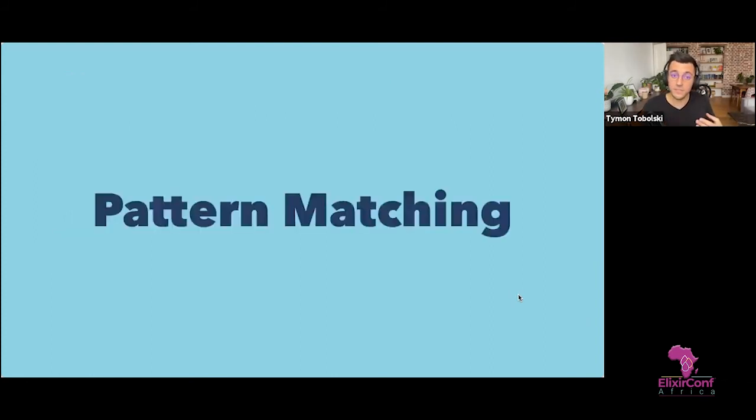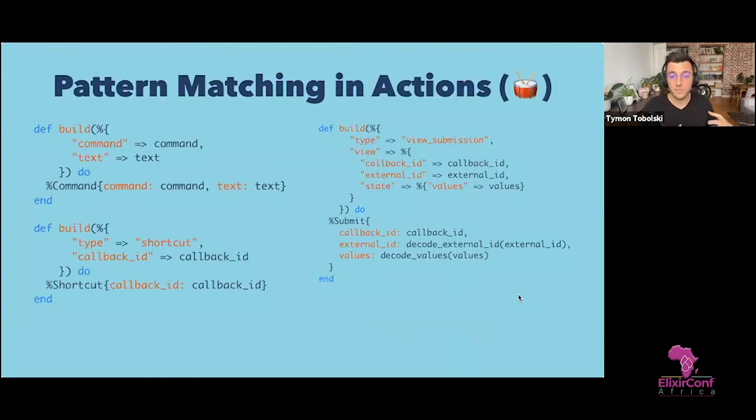Another feature that we use really a lot is pattern matching. I think like 70% of the code base is based on pattern matching. And as I mentioned, the payloads that come from Slack can be very different. We could probably write 1,000 if statements if we wanted to define the logic on how to parse that. But instead, we can use pattern matching and simply define, hey, if we see something like this, it's a comment, and something other, this probably is a shortcut. And this works very well.